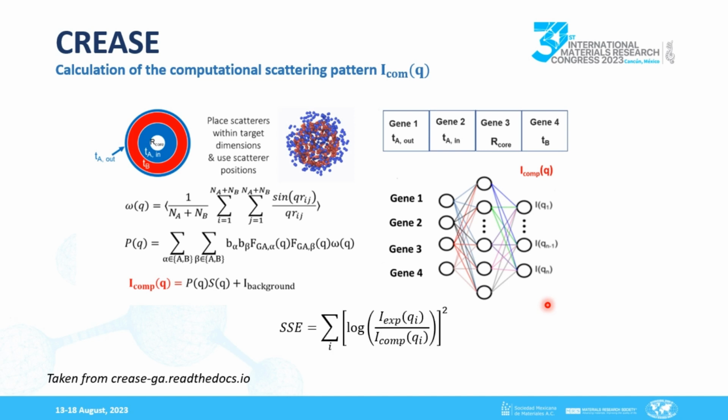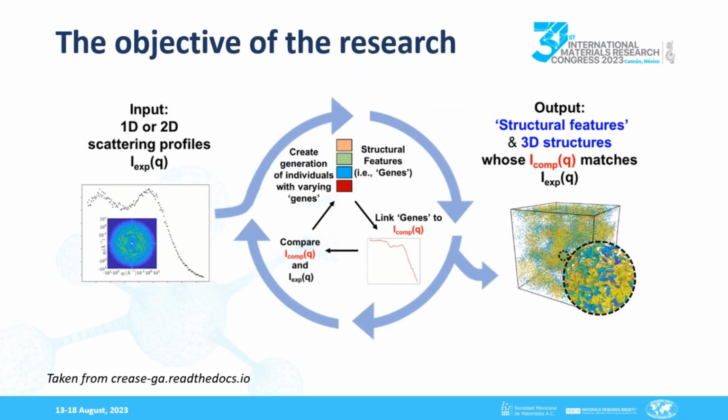The function used to evaluate the fit of the computed SAS profile with respect to the experimental one is the metric sum of squares of error, SSE, but other metrics could be used. The objective of our research is to evaluate the efficiency of an alternative optimization algorithm to the AGA used in CREASE, aimed at improving the computational efficiency of the method.